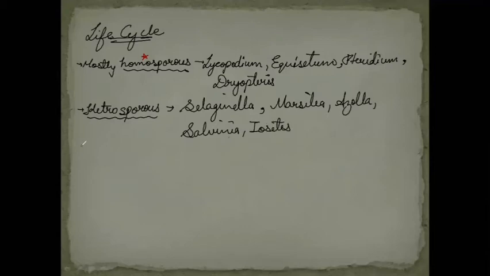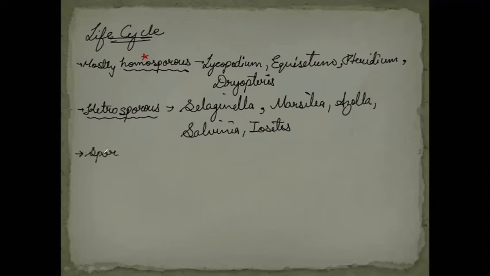So do learn these examples of the heterosporous pteridophytes. The most important ones here are Selaginella, Marsilia, Salvinia, which are included in the questions also in the previous year questions on different exams. Next we have the spores formation. So as I told you, the spores are formed on the structure which are known as sporangia. So let's write this point.